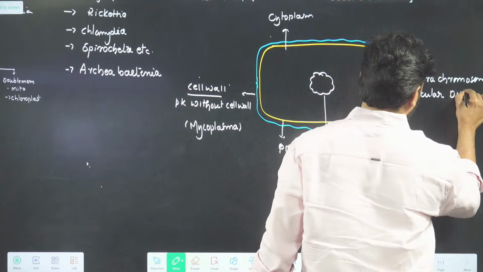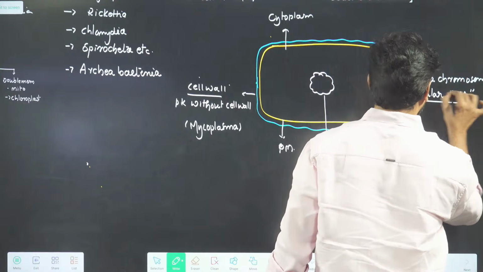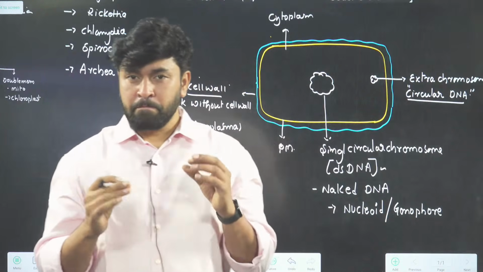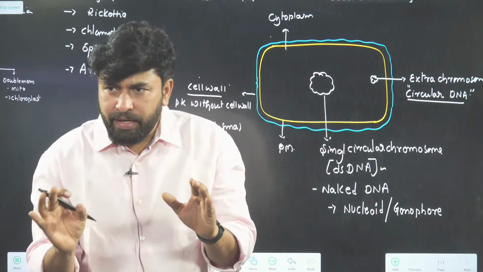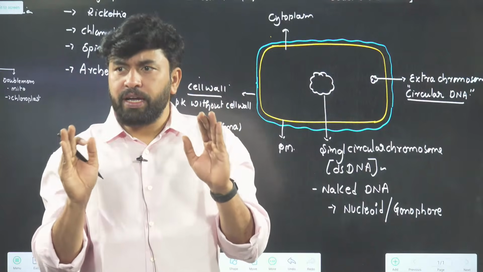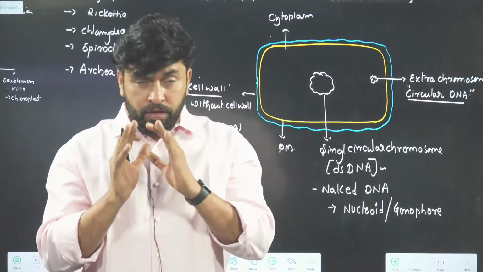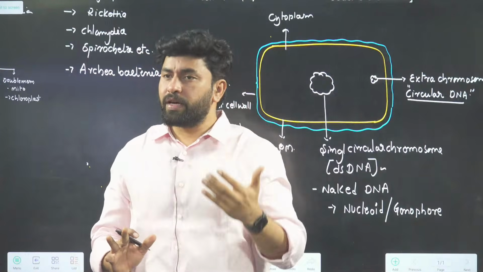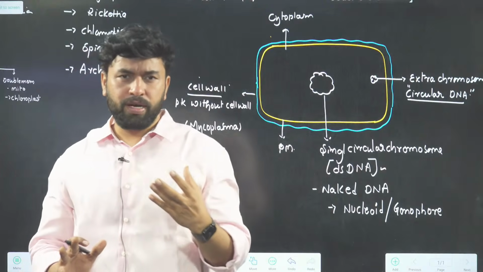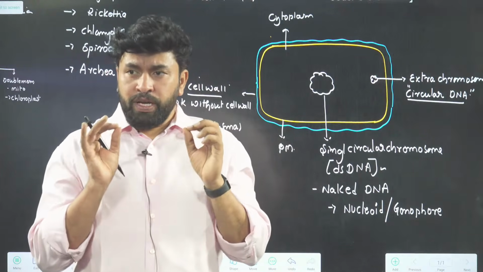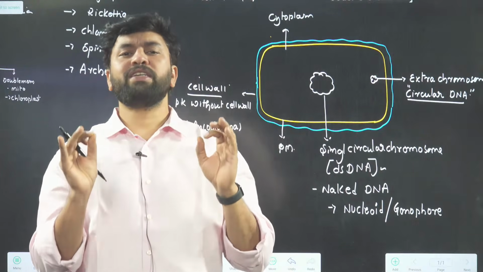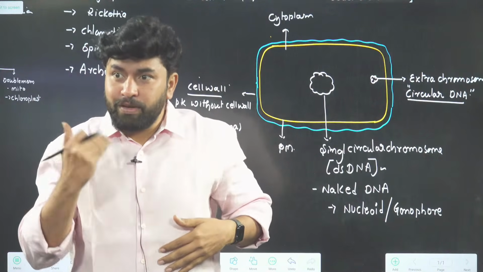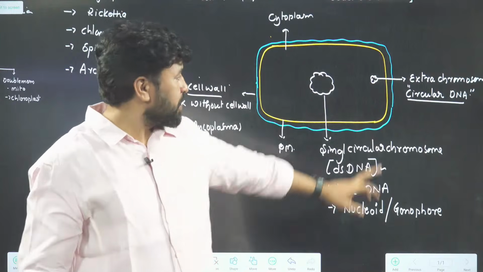One more word I want you to remember perfectly. Wherever you see prokaryotic DNA, in default state prokaryotic DNA is circular. Eukaryotic DNA is linear. I'm not saying all prokaryotes will have circular DNA. That's a difficult statement at your level to understand. But whenever you come across prokaryotic DNA, whether I say it or not, you should believe it is circular. If it is linear, I will inform you. But the default state is circular.